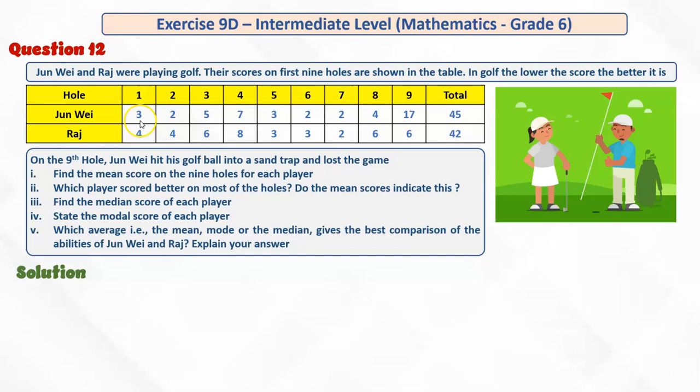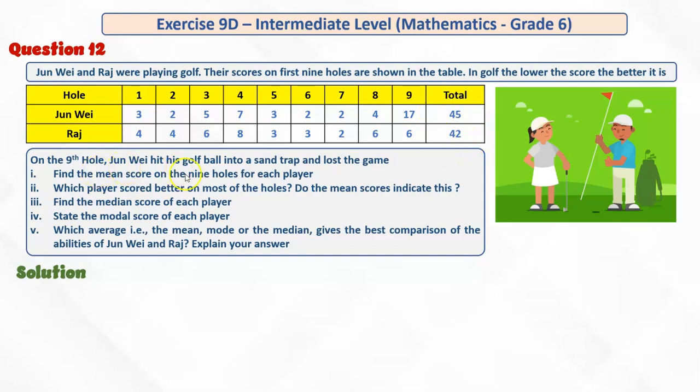And Jun Wei has scored 3, 2, 5, 7, 3, 2, 2, 4 and 17, in total 45. And Raj has scored 4, 4, 6, 8, 3, 3, 2, 6, 6, and 42 is his total score. So on the basis of total scores, who has won? Well, the lower the score, the better it is. So Raj has actually won it.